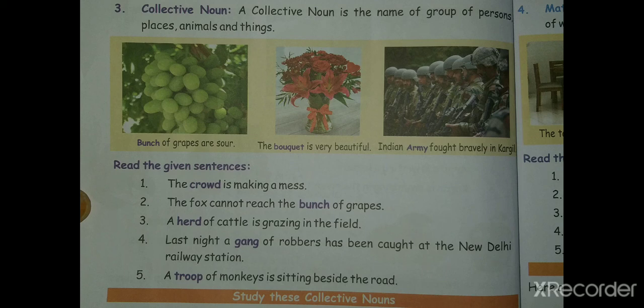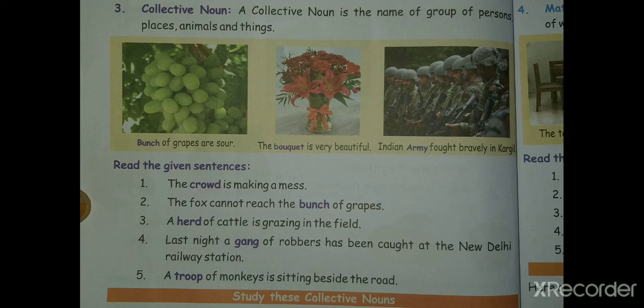Let us see the third. The herd of cattle is grazing in the field. A lot of cattle, a group of cattle, are there. To represent that, the word herd is used. So the word herd is what we call a collective noun.